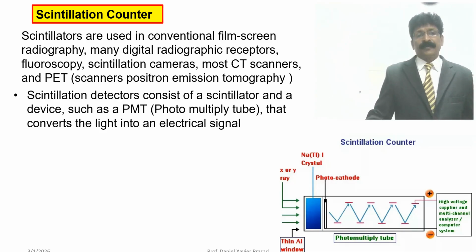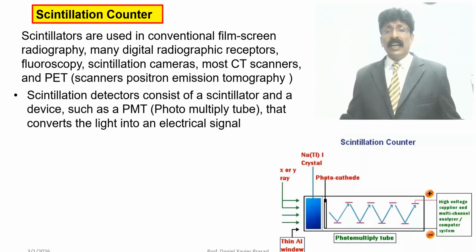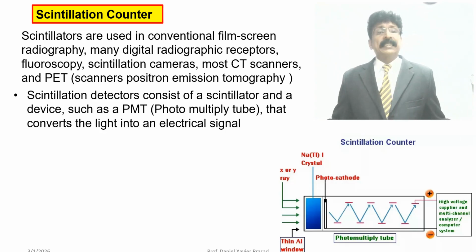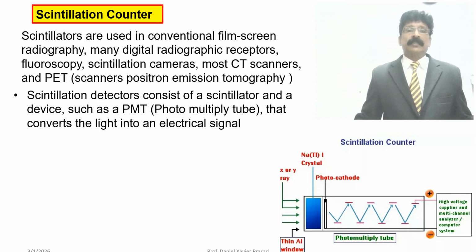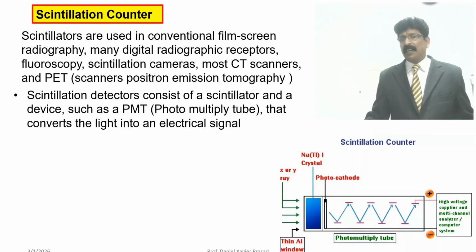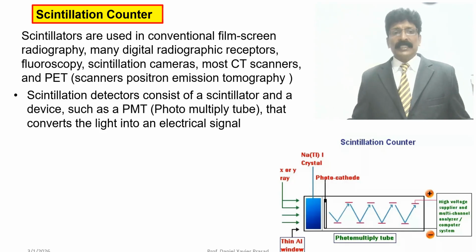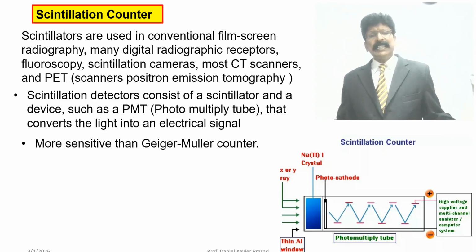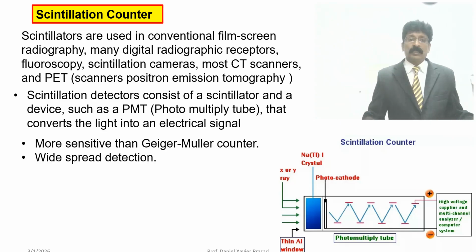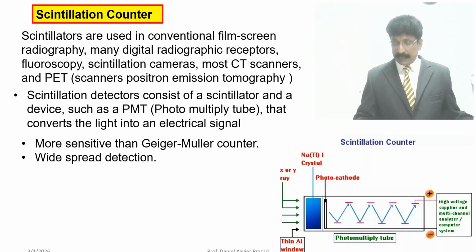The scintillation detectors consist of scintillators and a device such as a PMT, that is a photomultiplier tube with many anodes, which multiplies the small signals coming from the ions that are converted into light and then an electric signal. It has more sensitivity than the Geiger-Müller counter, and widespread detection can be done by the scintillation counter.